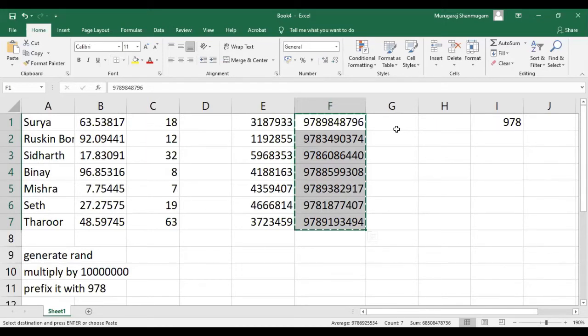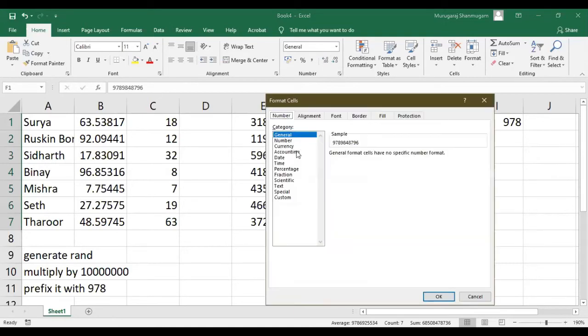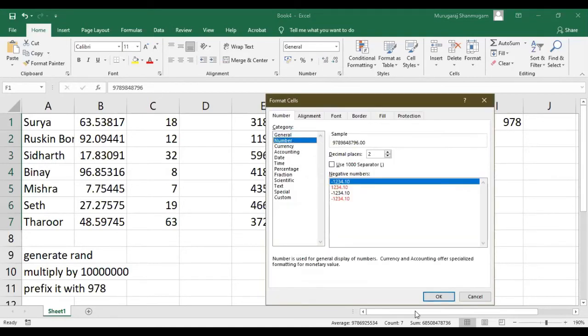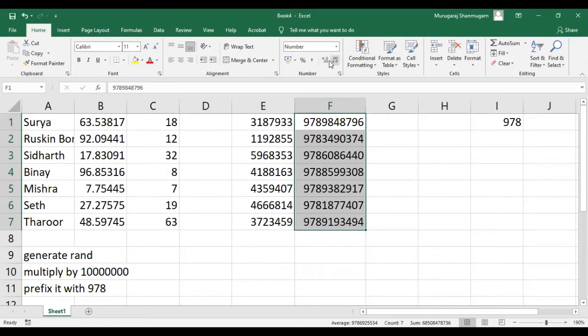So we have created numbers. We can format all these as numbers. Okay, so the decimal places is 2. That's why I said there will be 2 decimals by default. You can change it, and then you can change the decimals from here. You can increase or decrease decimals.